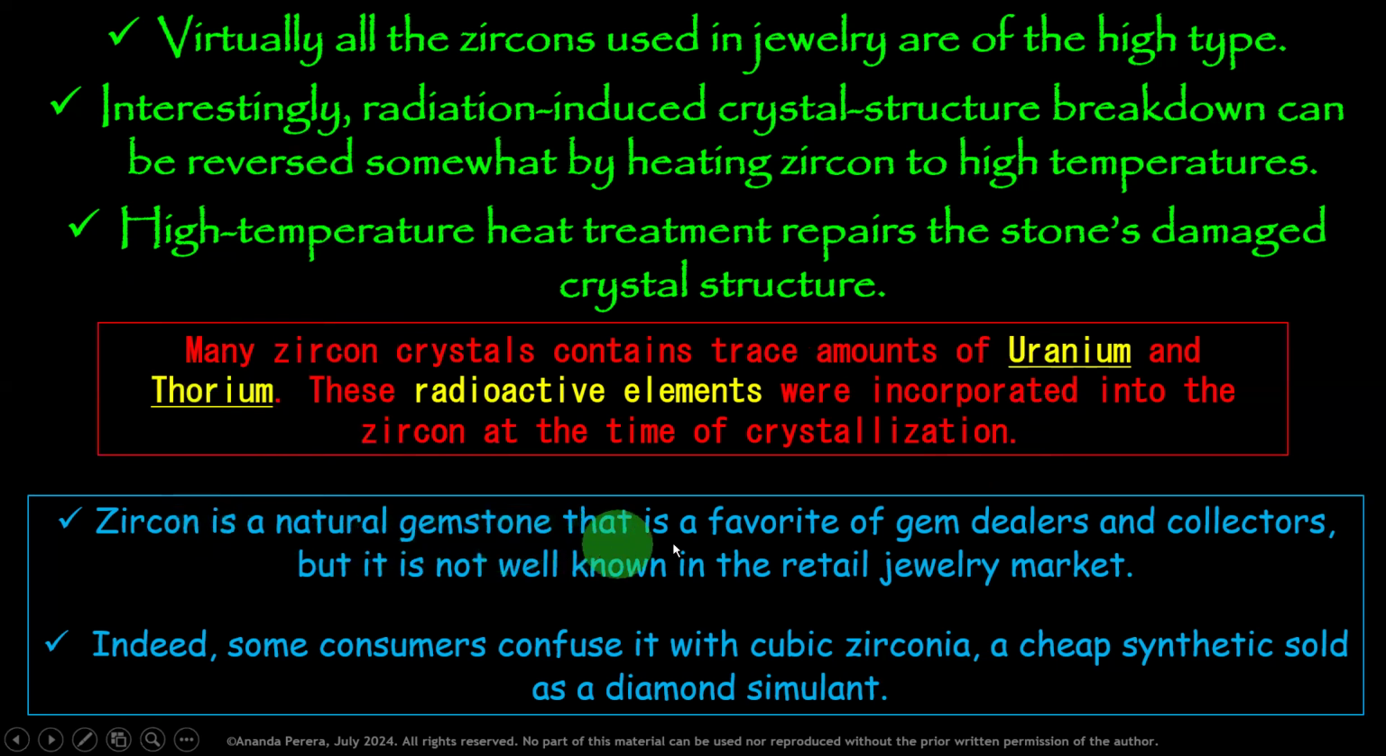Zircon is a natural gemstone that is a favorite of gem dealers and collectors, but it is not well known in the retail jewelry market. Indeed, some consumers confuse it with cubic zirconia. Cubic zirconia and zircon are completely different. Zircon is a natural stone. Cubic zirconia is a very cheap synthetic, prepared and sold as a diamond simulant. So you have to be careful.